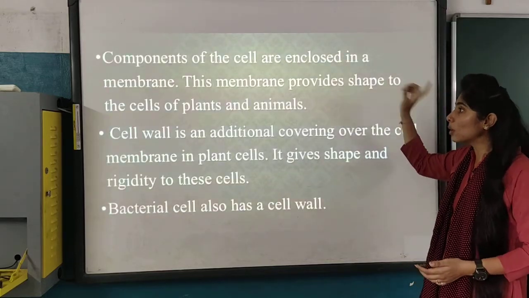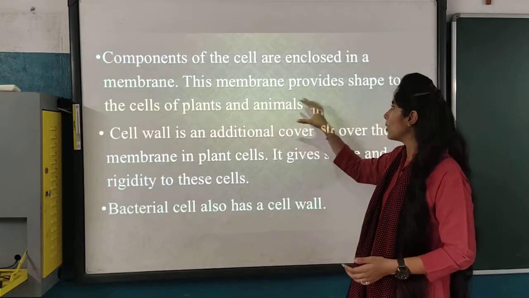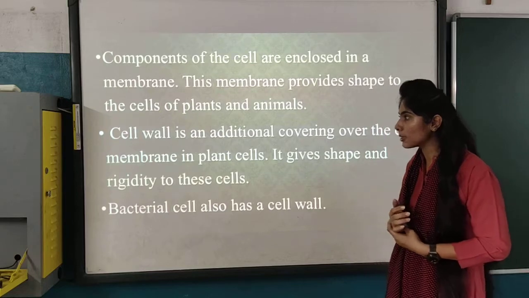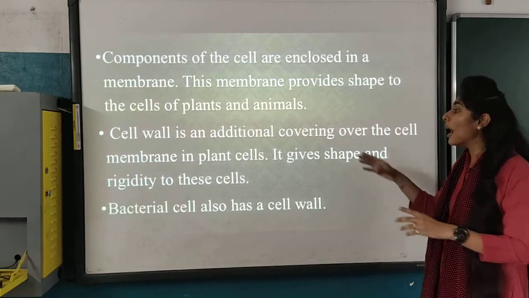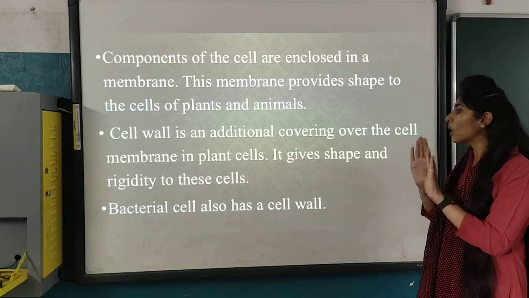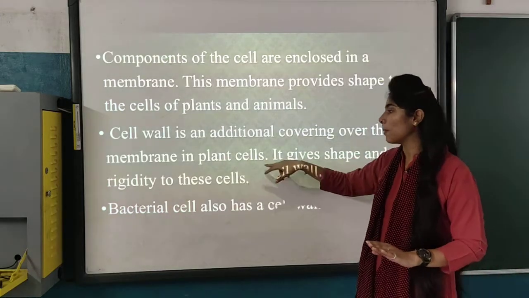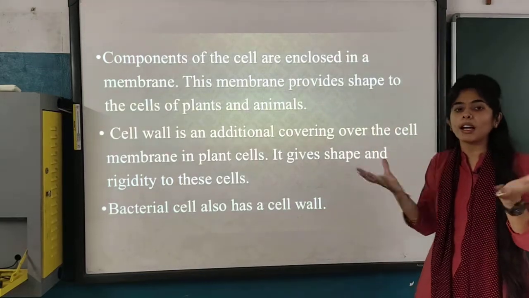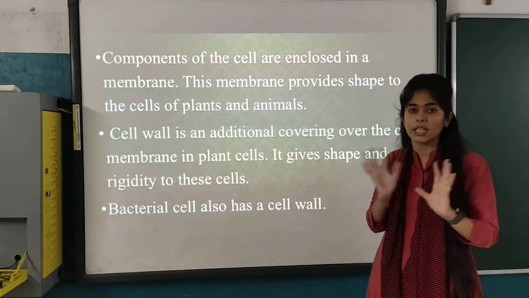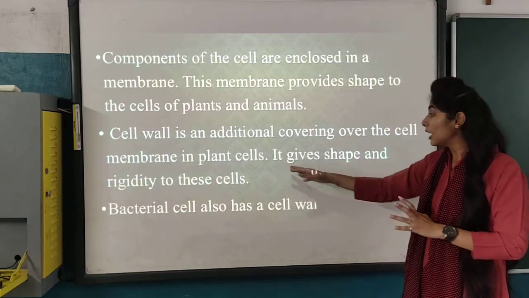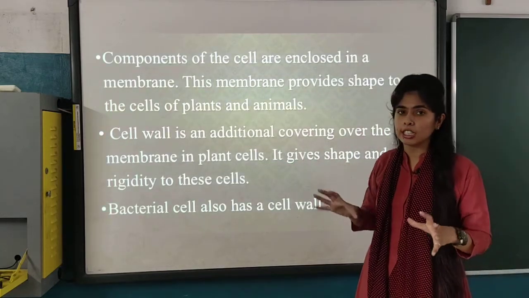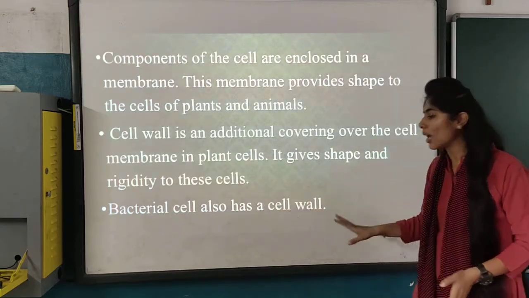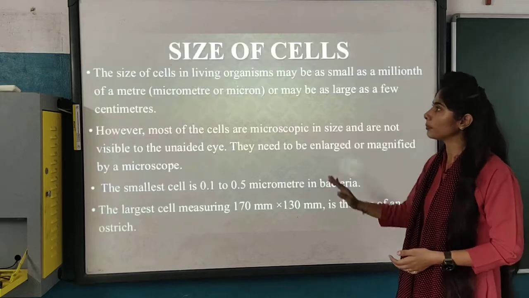Components of the cells are enclosed in a membrane. This membrane provides shape to the cells of plants and animals. Cell wall is an additional covering over the cell membrane in a plant cell. So in a plant cell, the cell wall is also there. Outside the cell membrane there is also a wall, that is known as cell wall. It gives shape and rigidity, meaning firmness, to these cells. Bacteria cells also have a cell wall.